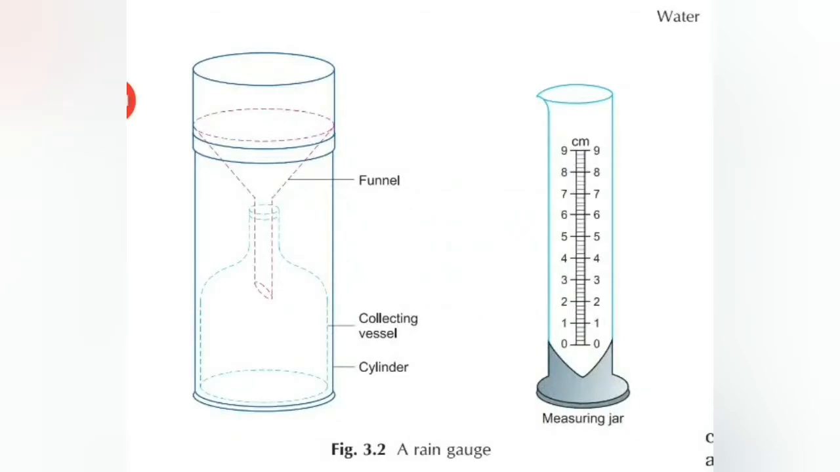Now when the rain falls, children, the water from the funnel gets collected in the collecting vessel which is given below. At the end of the day, or the period of time which they have fixed for which the rainfall is measured, the rainwater collected in the vessel during that time period is then poured, फिर उसको किस में डाला जाता है? Measuring jar में, that water is poured into the measuring jar. You can see on the other side the measuring jar is given, to find out the amount of rainfall.